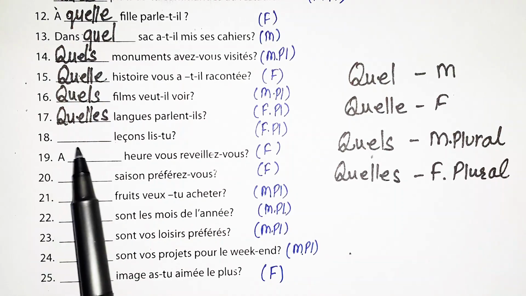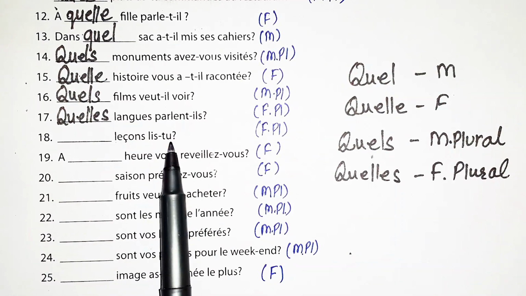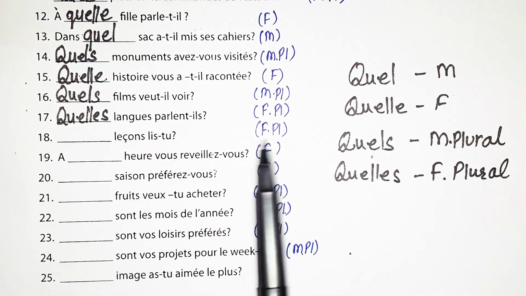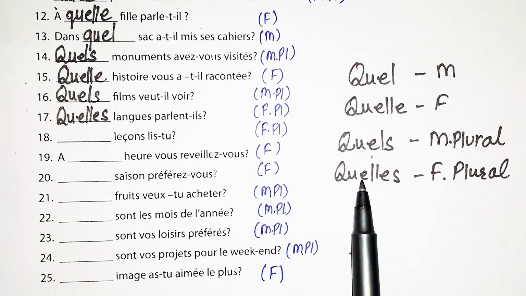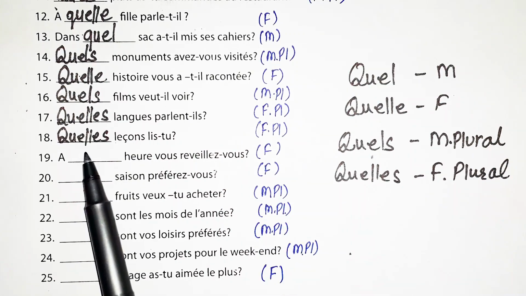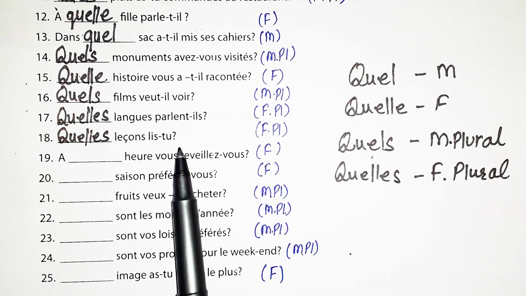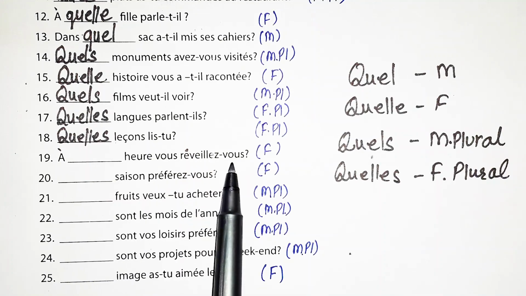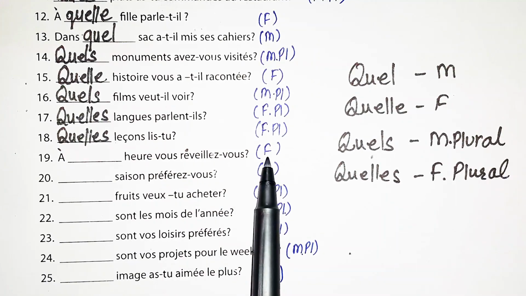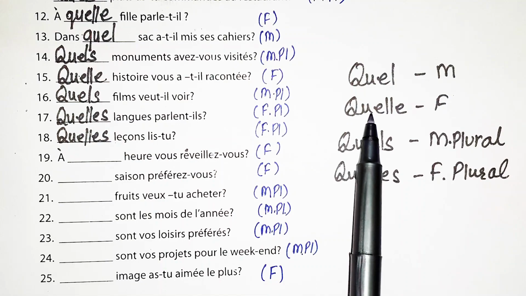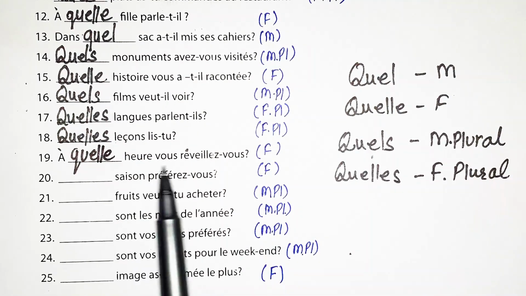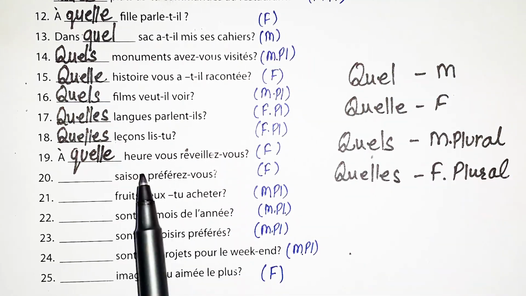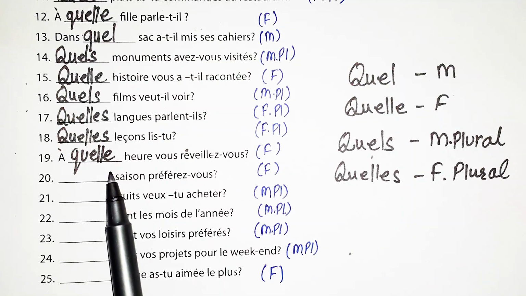Now the next statement is dash leçon lis-tu. Now leçon is feminine plural. So we'll use the feminine plural case. Quelles leçons lis-tu? Means which lessons are you reading? À dash heure vous réveillez-vous? Now heure is feminine singular. So we'll use the feminine singular case. À quelle heure vous réveillez-vous? Means at what time do you wake up?